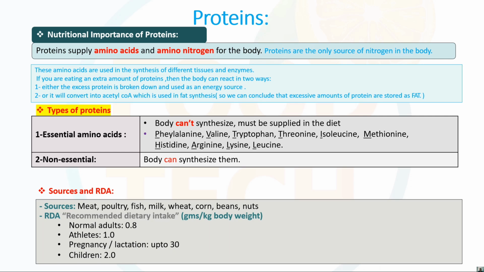Either the excess protein is broken down and used as energy. As we earlier discussed, in the absence of carbs and fat, the body uses protein as such for energy.